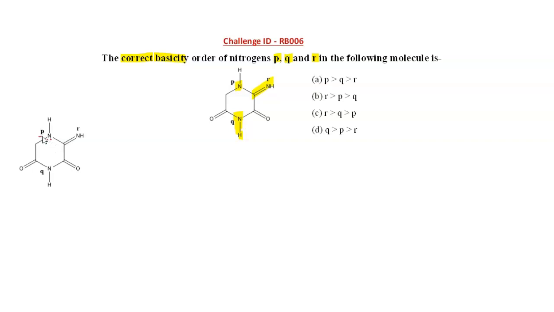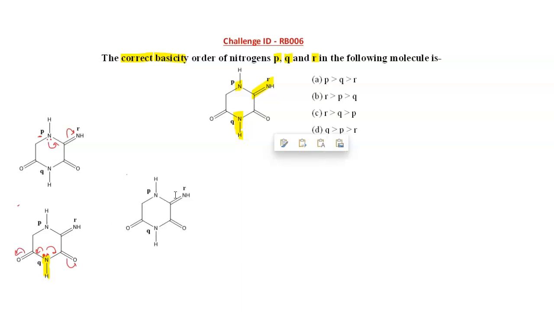Now, first of all, we'll check the basicity of the p nitrogen. The p nitrogen is engaged in resonance with the other nitrogen, so its basicity is going to be lesser. Now, if you are checking the q nitrogen, in the q nitrogen also the lone pair is engaged in resonance with the electron withdrawing oxygen atoms from both sides. From two sides it is engaged in resonance.